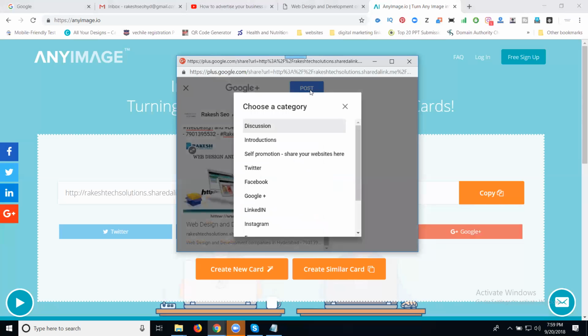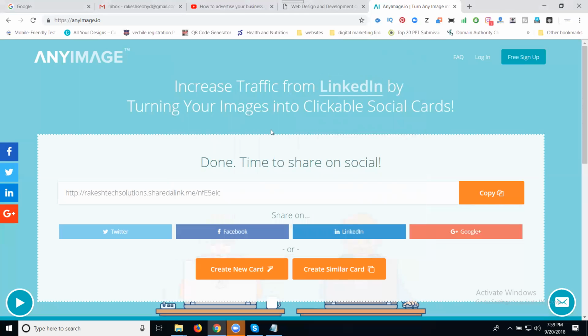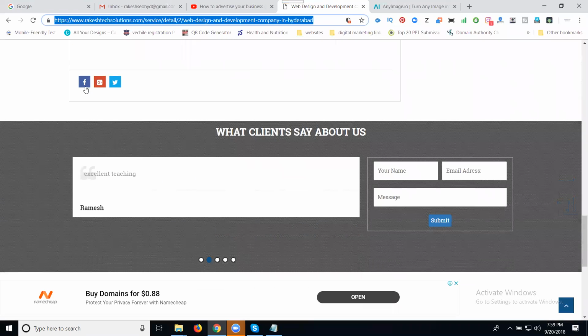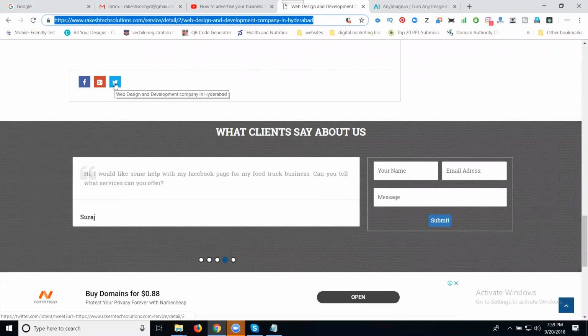Is it clear? If you advertise any kind of thing on social media, we can use the third-party website called anyimage.io. You can promote on Google Plus, Facebook, Twitter, and LinkedIn. You can promote with different images and a different title and description, or the same title, same description, same keyword. This is how you promote your content on your social media network. The website is called anyimage.io.